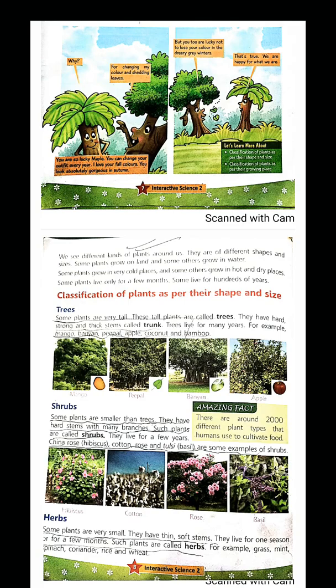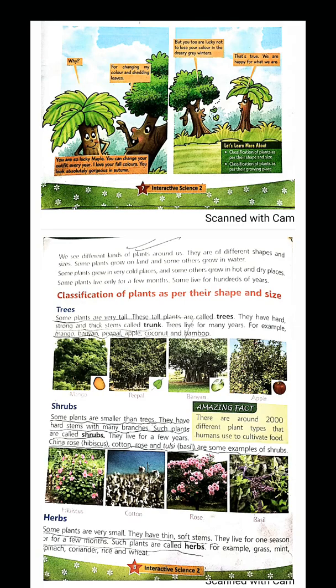Herbs. Now the another category is herbs. Some plants are very small. Very small means very small. They have a thin, soft stem. They live for one season, for a month. Such plants are called herbs. They do not live for very long, they have a limited life period, and such plants are called herbs.